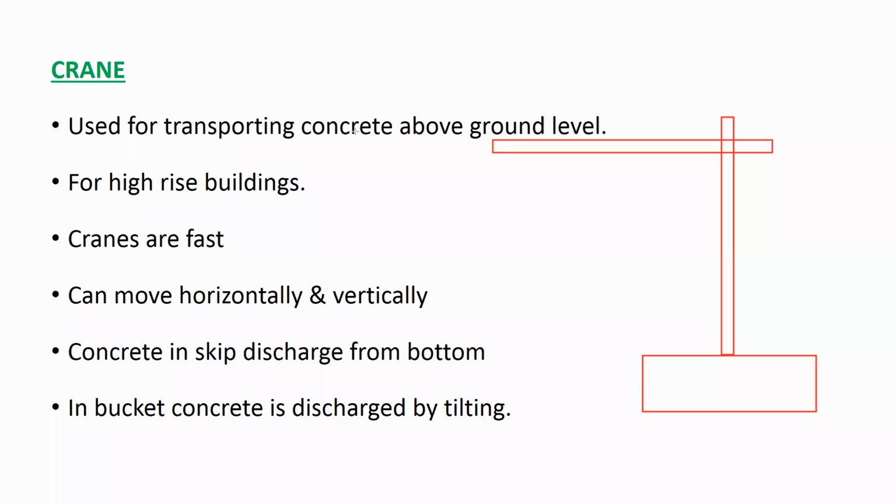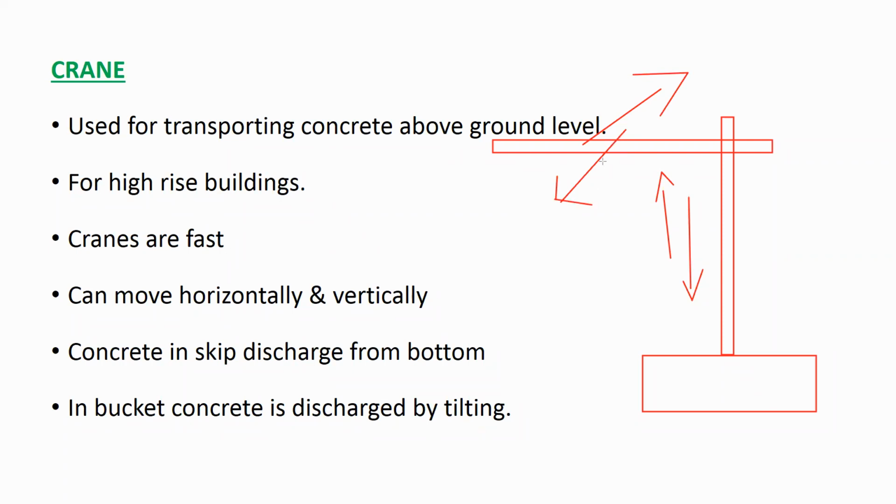It can move vertical as well as horizontal. Vertical means it may go down or it may go up. So this is the vertical one. Or you can move horizontally also. It can move in this direction or it can move in this direction also.